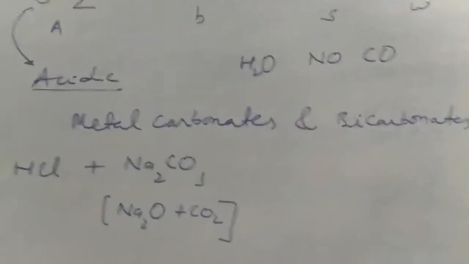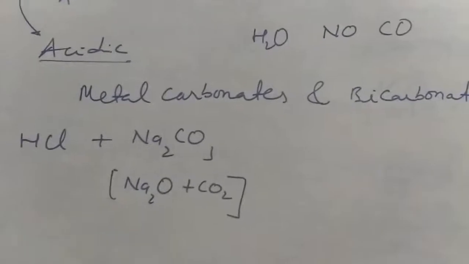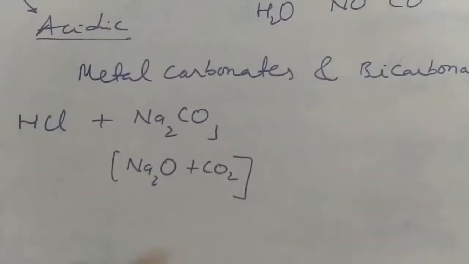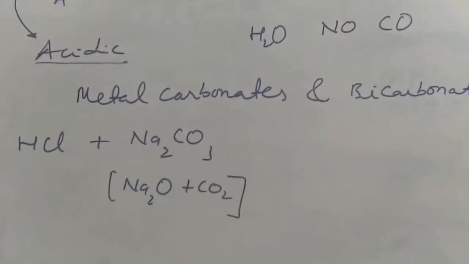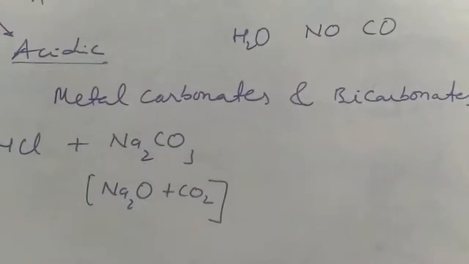So salts are a combination of metal oxides, whose nature is basic, and non-metal oxides, whose nature is acidic. Acid and base react, they neutralize, and I have a salt.